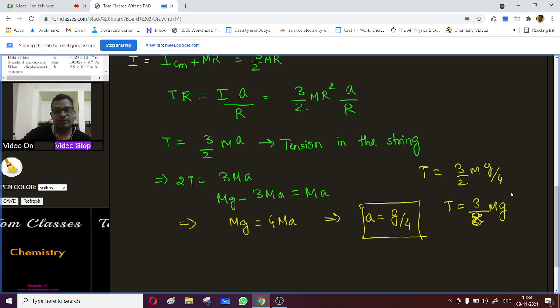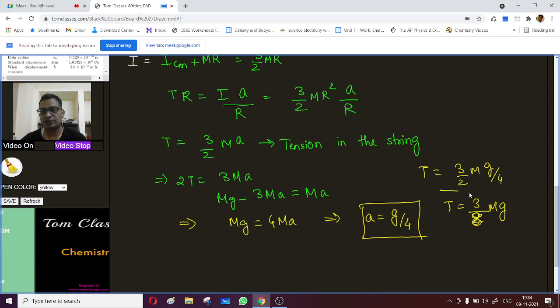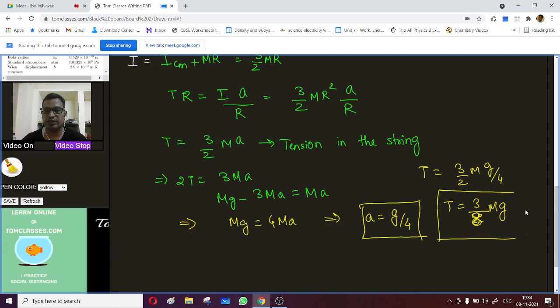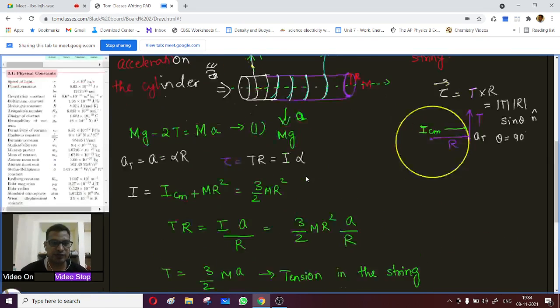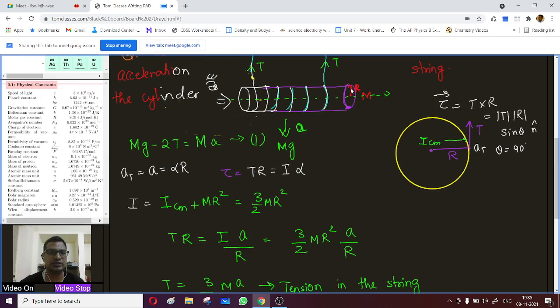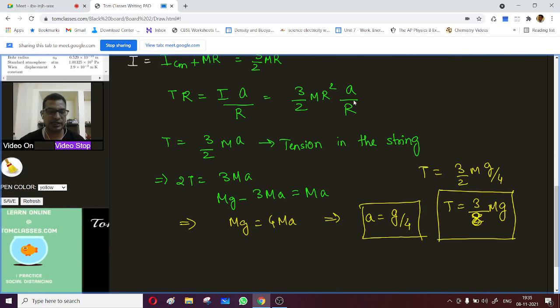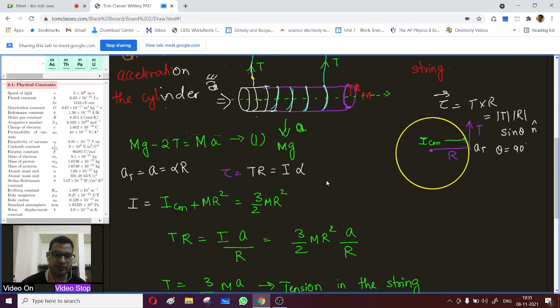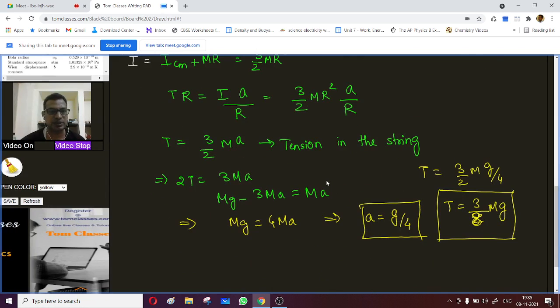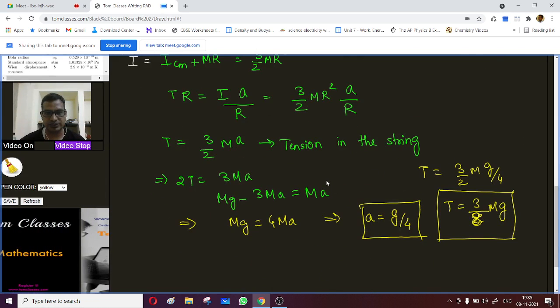So that will be the tension and that will be the acceleration, right? Like this we can apply the concept of rotational motion. If you have learned linear motion, this is an additional sort of motion, and you can extend those concepts. Here the size of the body matters. When we looked at one-dimensional and two-dimensional motion, we did not consider the size of the body. Here the size of the body is significant, so we have to incorporate the moment of inertia into the picture, right?